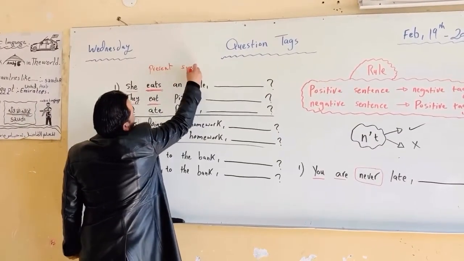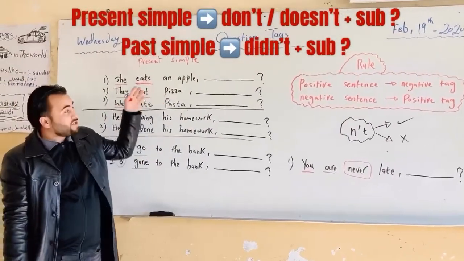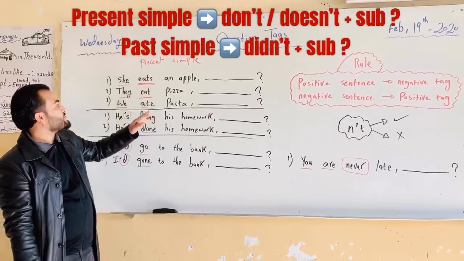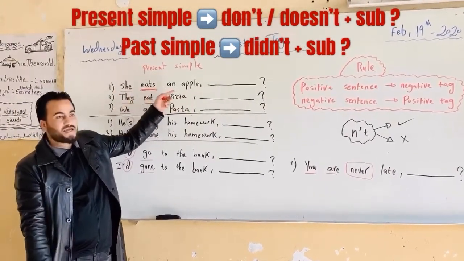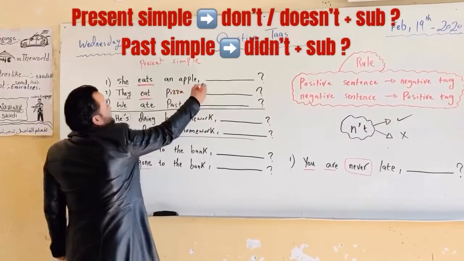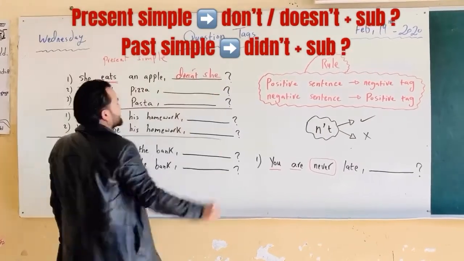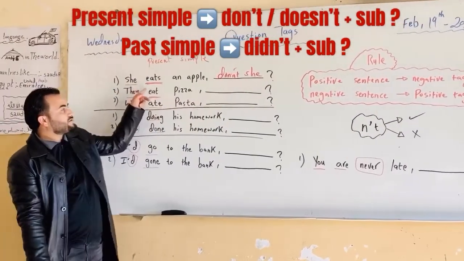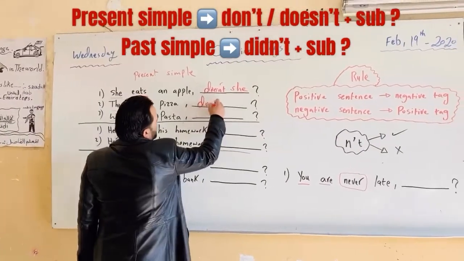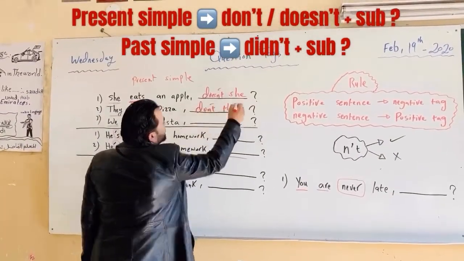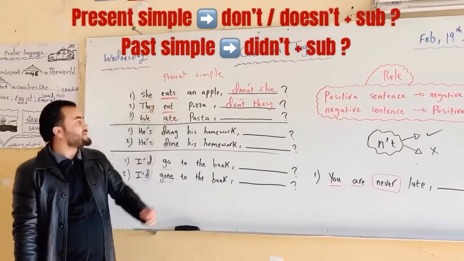Yes. Eats and eat. So we have to use the negation form. So, she eats an apple. She doesn't eat an apple. She eats an apple, doesn't she? And here, they eat pizza. The negation form is don't, don't they. Here when we have the present simple tense in the sentence.